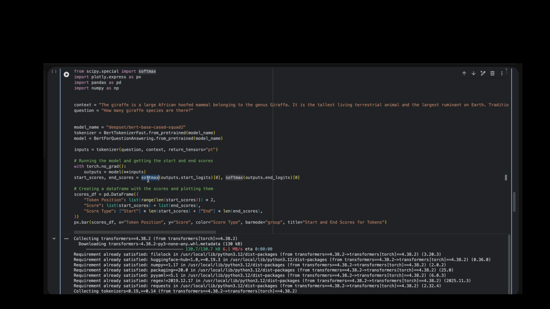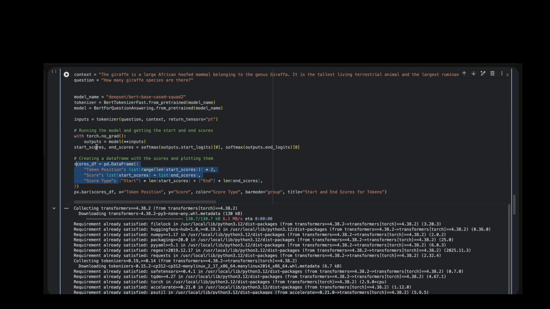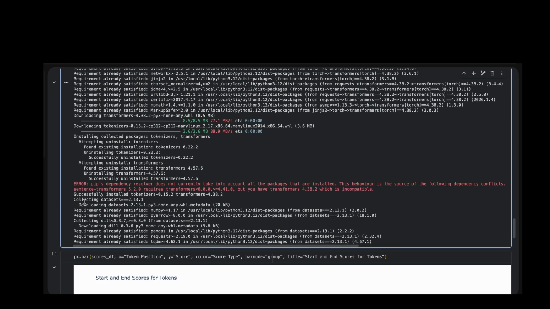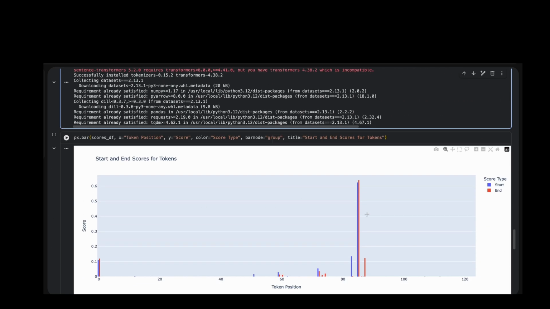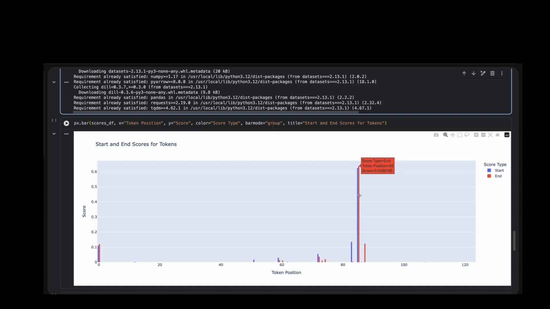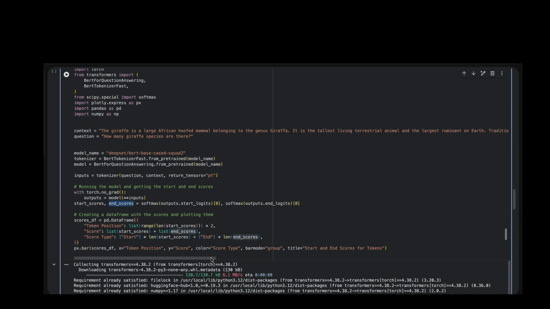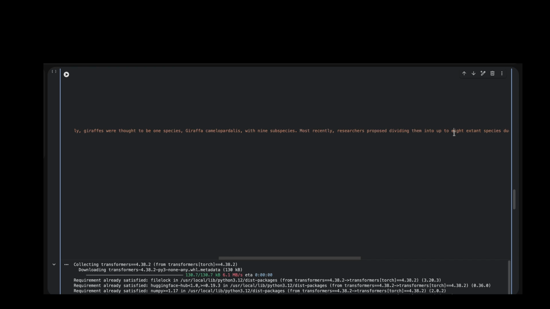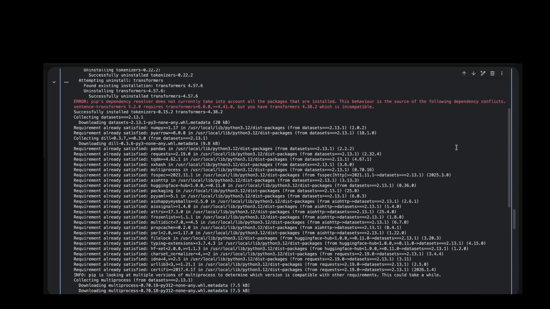So we will put it into a softmax activation function which provides the maximum probability of occurrence of a specific word based on the prompt that we have asked, based on the question that we have provided. So we have this code which will help us represent the start and end score that it has returned. It has returned the number 85, which is nothing but this word 8. Its location in the string is 85, so it has returned start and end.